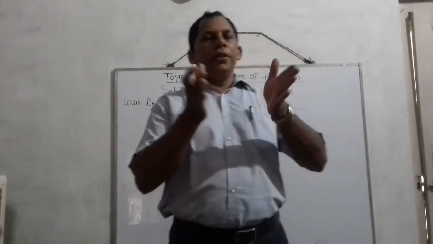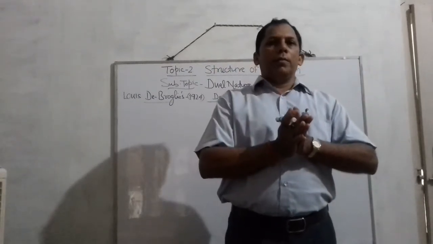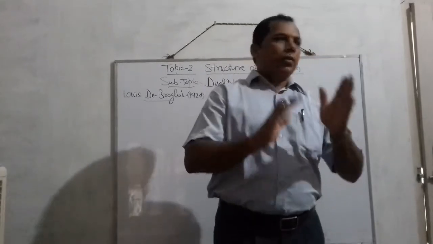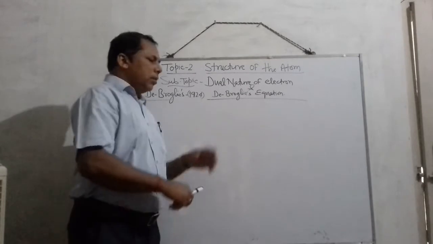By combining these two, he derived an important equation called the de Broglie equation. So, how is it derived?